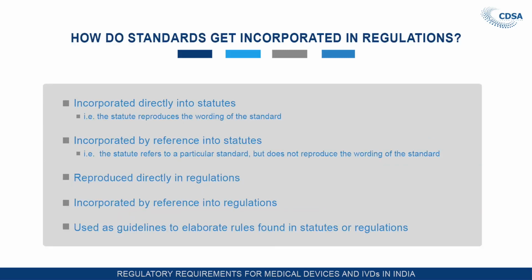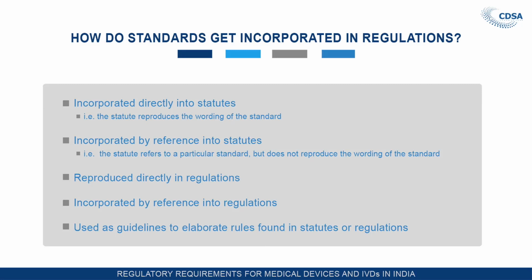How do the standards get incorporated? They can be incorporated in the regulations by various means. This is a simple slide to tell you how they are incorporated. This is not very important, because as far as we are concerned, whatever is written in ISO is taken care of by the Medical Device Rules 2017, but still, for knowledge's sake, let us know how it is incorporated into regulations.